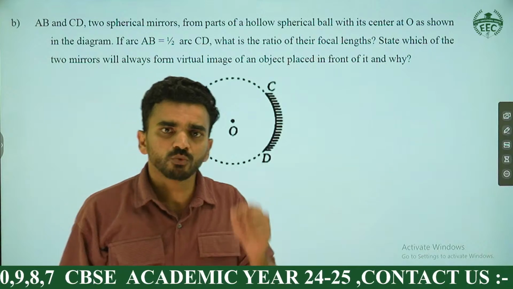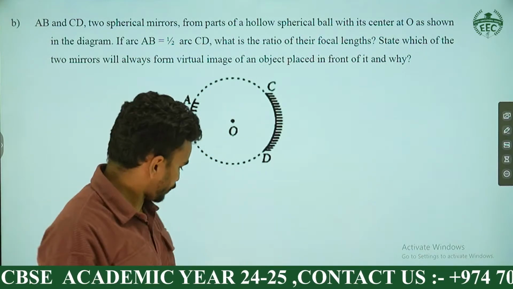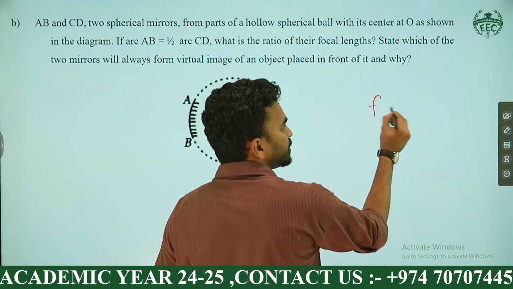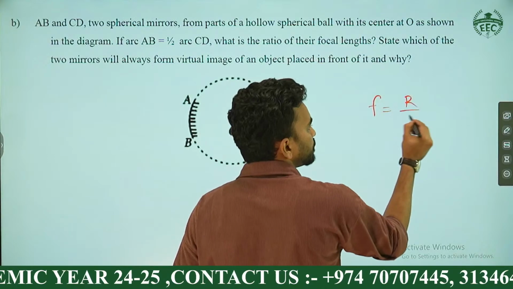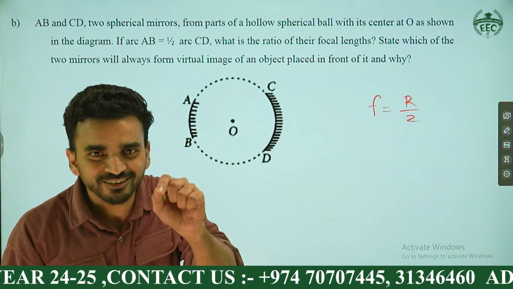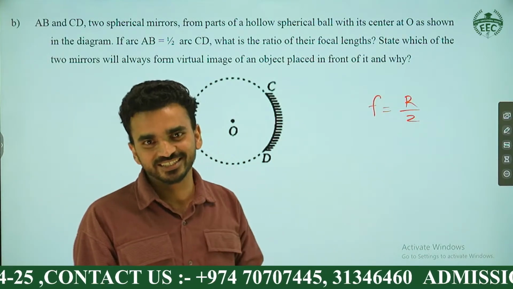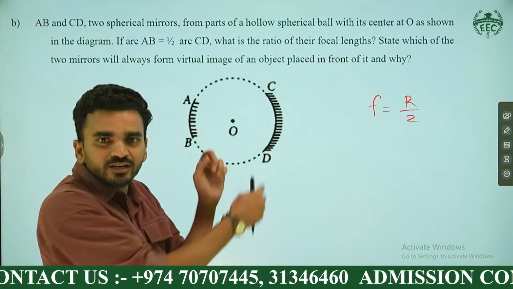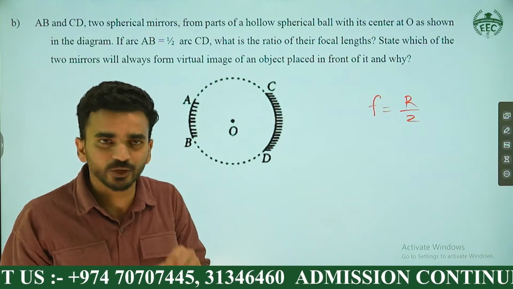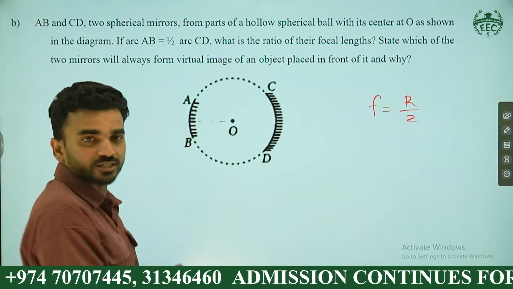My dear children, what does the focal length of a mirror depend on? Tell me, the focal length of the mirror depends on the radius of the sphere. Focal length of a mirror depends on what? Radius. So look at both of the mirrors. Do they have the same radius? Look at this. What's the radius of this mirror? Radius of curvature.